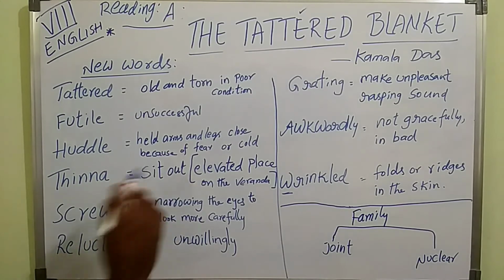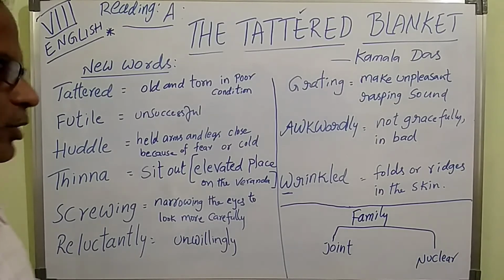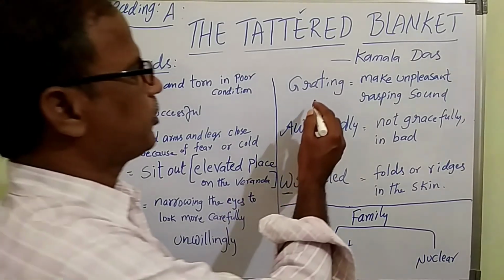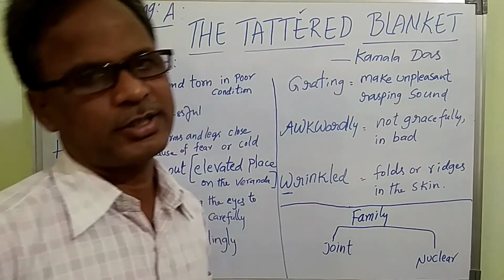Sit-out: an elevated place on the veranda. Squinting: narrowing the eyes to look more carefully. And the next word is reluctantly, from reluctant, R-E-L-U-C-T-A-N-T, reluctantly: unwillingly. And come to another word, grating: making an unpleasant rasping sound.